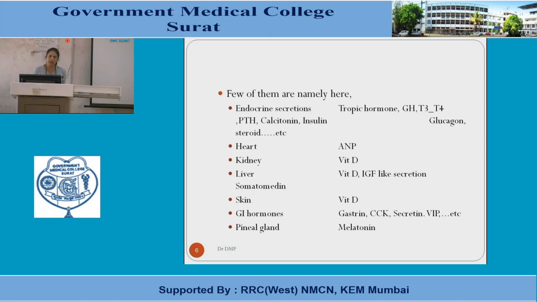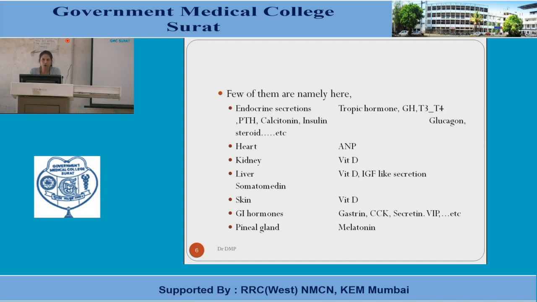One of the important things is endocrinal hormones. As you know, endocrinal hormones can be named as the tropic hormones. It can be the thyroid hormones T3 and T4. Pancreas has the secretion of glucagon and insulin. Parathyroid secretes the parathormones. Other hormones on enlisting are the steroid hormones by the adrenal cortex, and hormones by the adrenal medulla, epinephrine, norepinephrine, etc. These are the hormones secreted in the body by the endocrinal system.